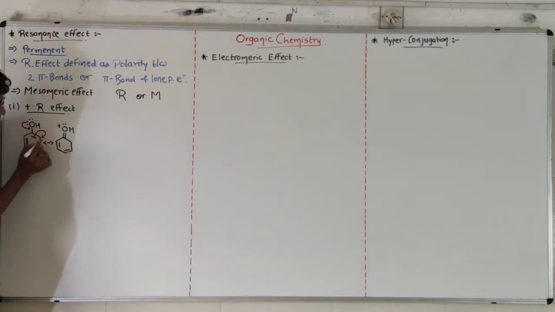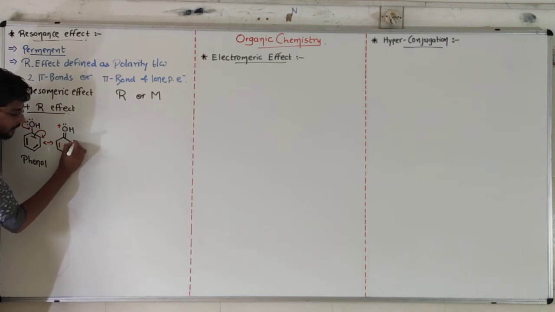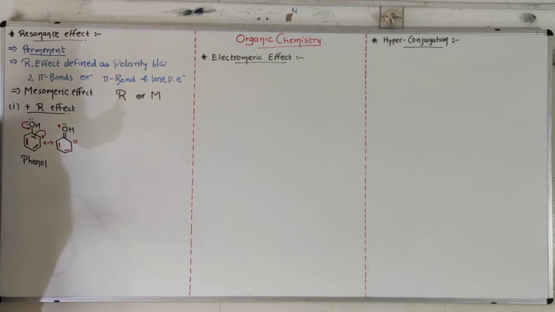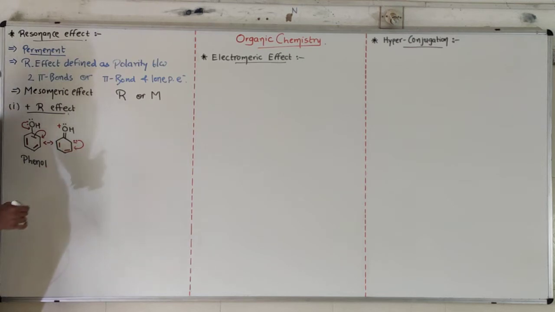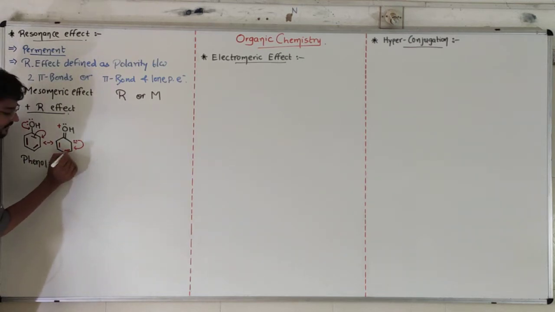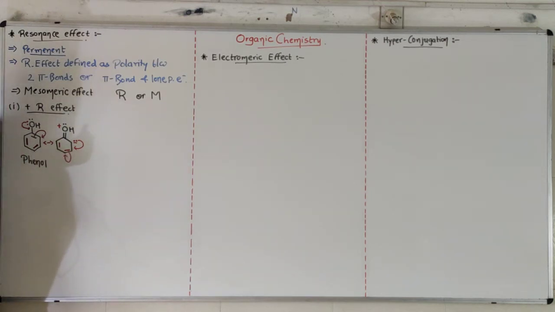Now the electrons of this pi bond will be a negative sign over here. Now this lone pair will be donated here as a double bond, and this pi bond will donate its electrons onto the para carbon, in the sense the fourth carbon.